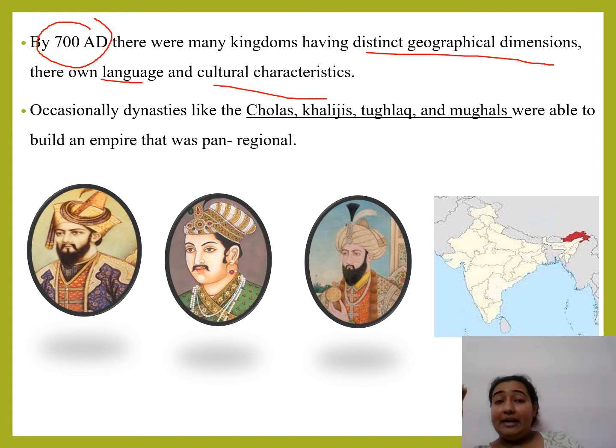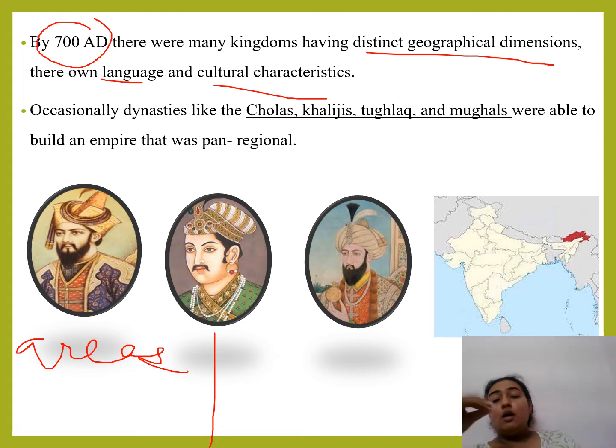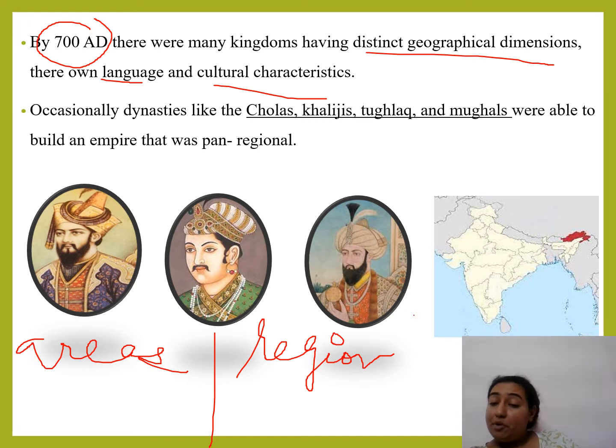So, by 700 AD, there were so many kingdoms. They were having their own areas. Geographical dimensions, we can also say, are different areas of territory or power. Now, their own language. Someone will speak Sanskrit, someone will speak Arabic, someone will speak Persian, and then cultural characteristics. Cultural characteristics are solely dependent on the area and the region in which you are living. When area, region and language are clubbed together, you yourself will be dependent on those cultural characteristics.